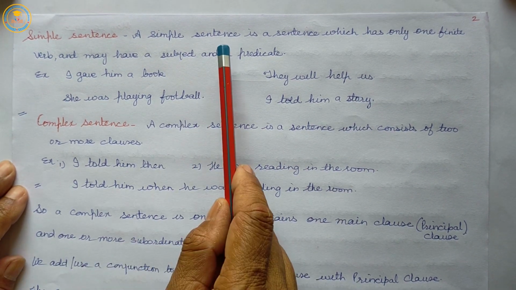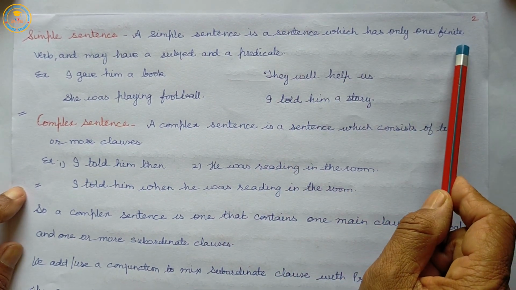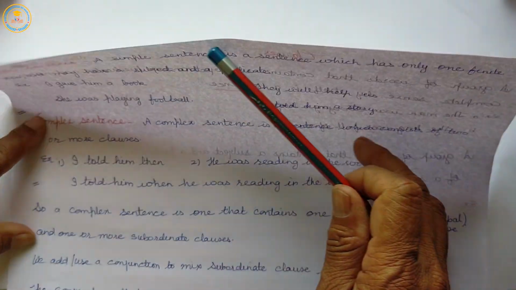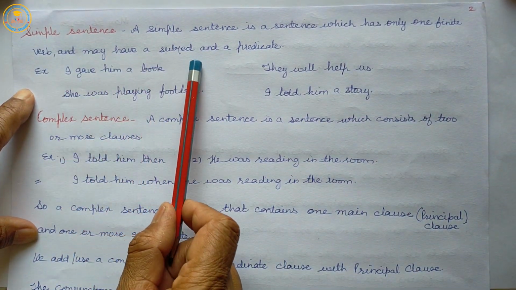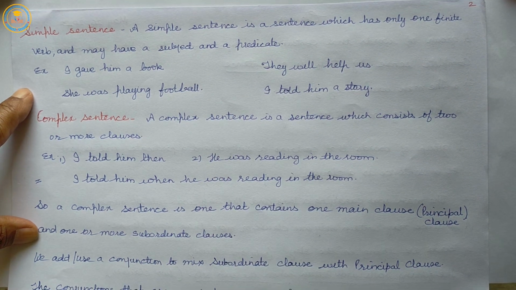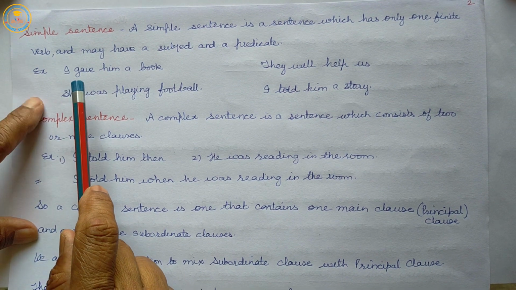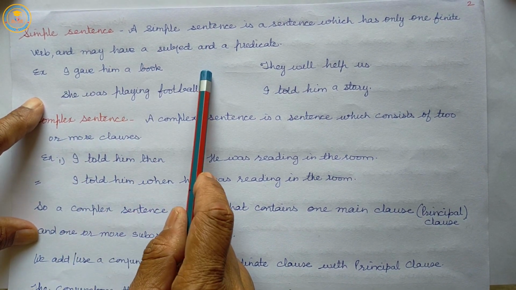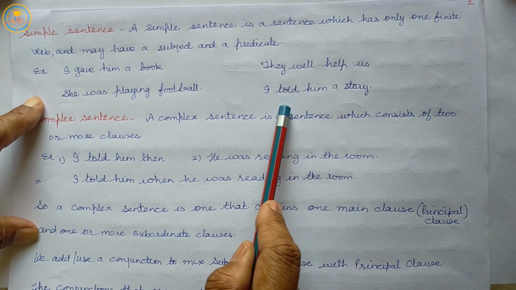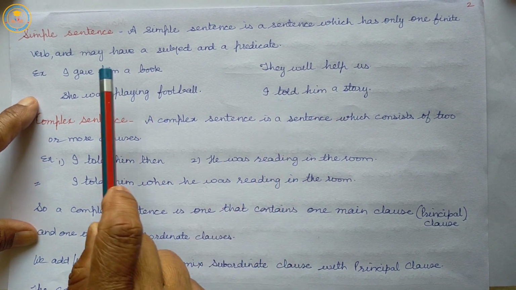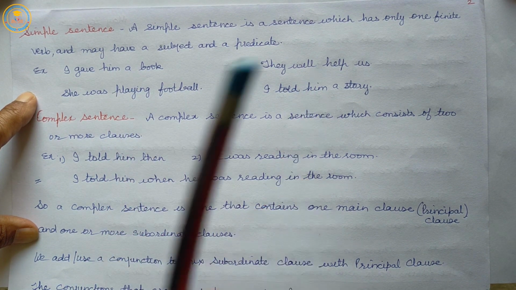So, a simple sentence is a sentence which has only one finite verb and may have a subject and predicate. There is only one finite verb in the given sentences: gave, playing, help, told.